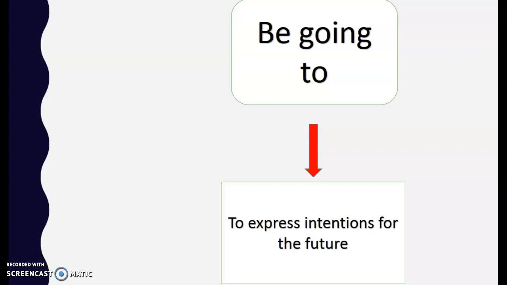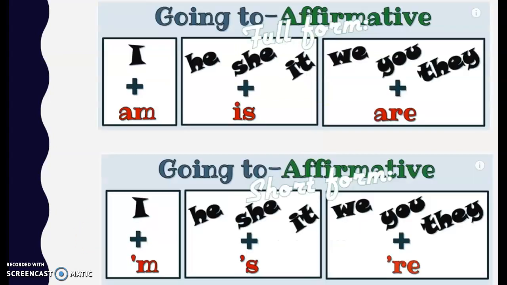Lo que quieres hacer en un futuro, ¿ok? Es un futuro cercano y cierto, lo que estás como decidido a hacer, la intención que tienes. Ok. Be going to. Be, this is verb to be. Going to is the expression for the future. And we continue. Today is the grammar class.